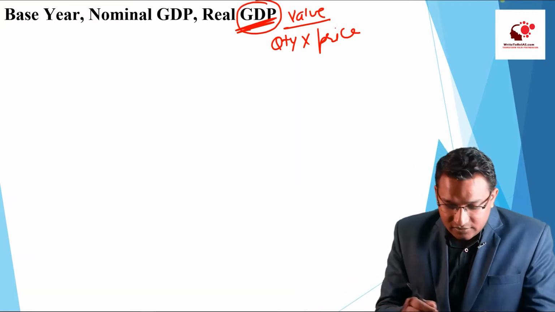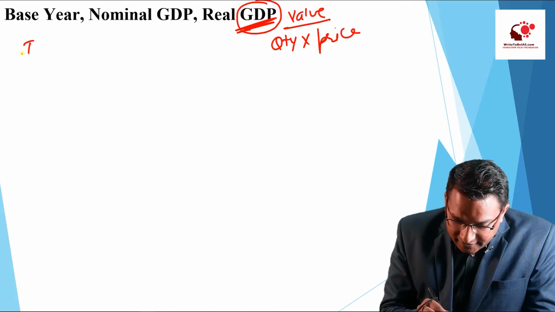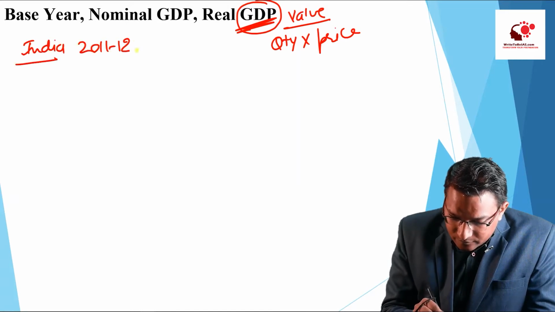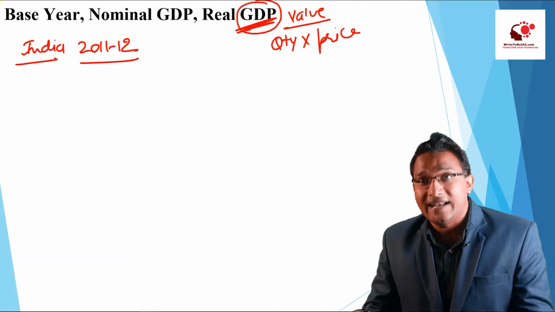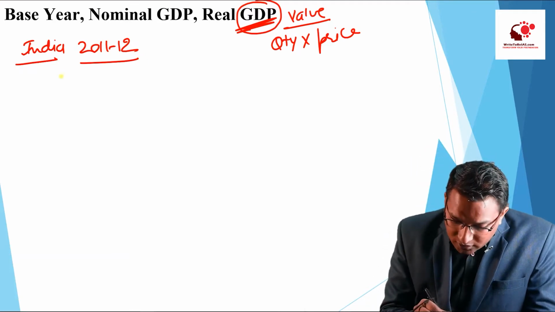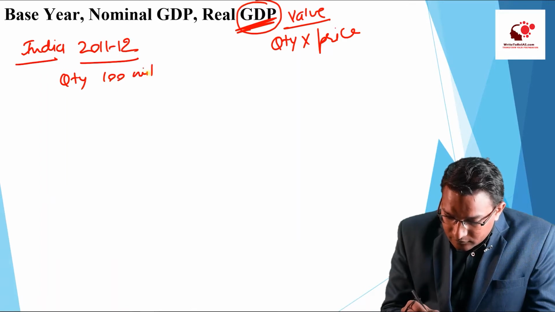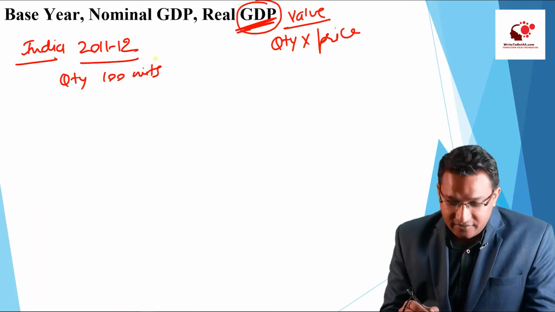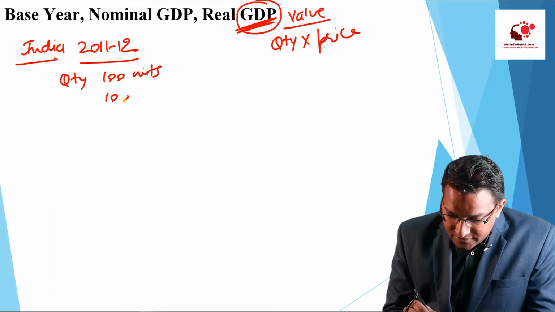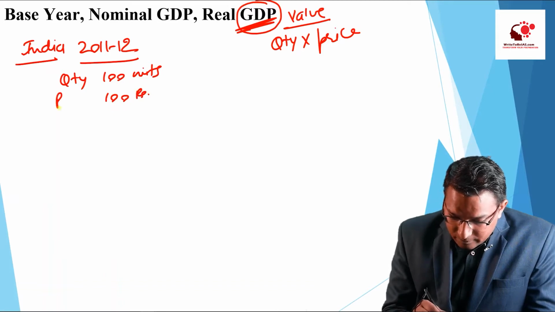For example, in a country, India, in the year 2011-12, the total quantity production was 100 units and the price of these 100 units was 100 rupees per unit.